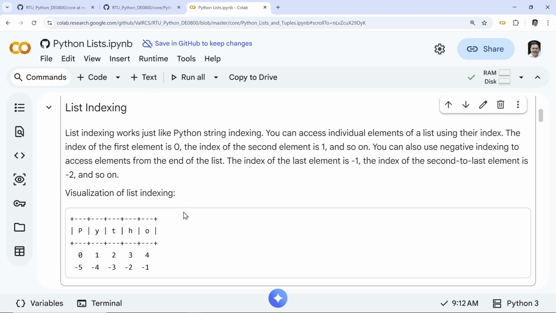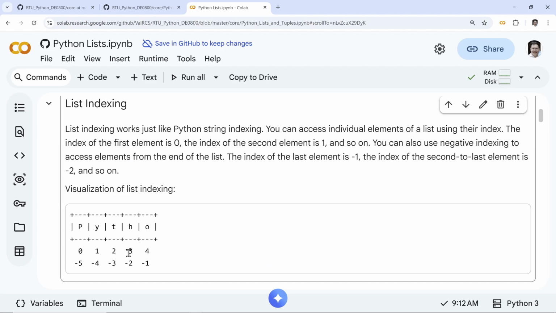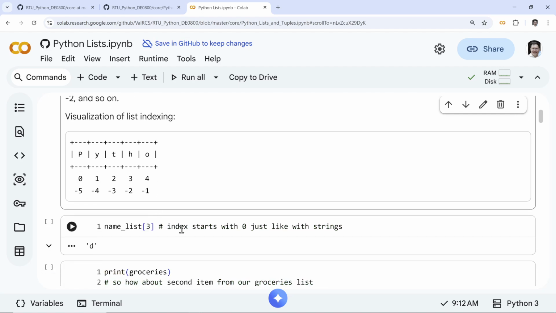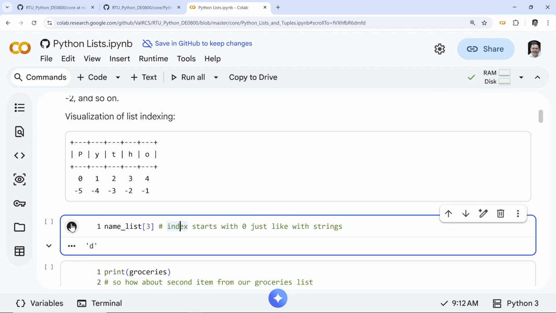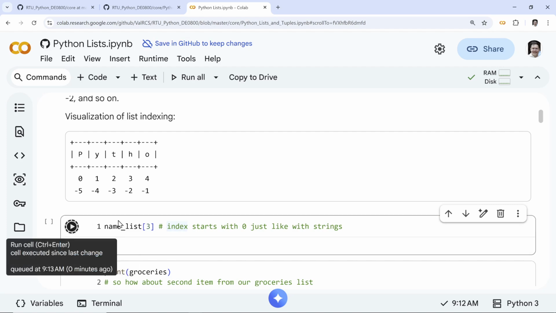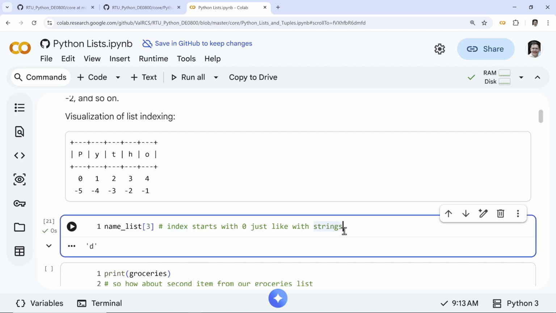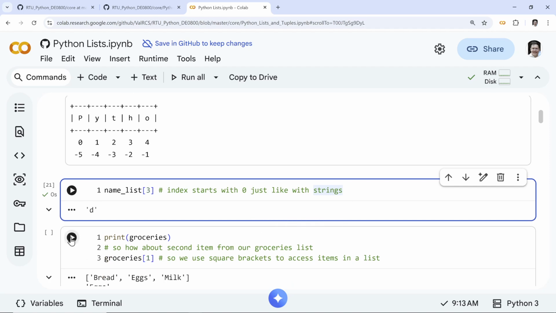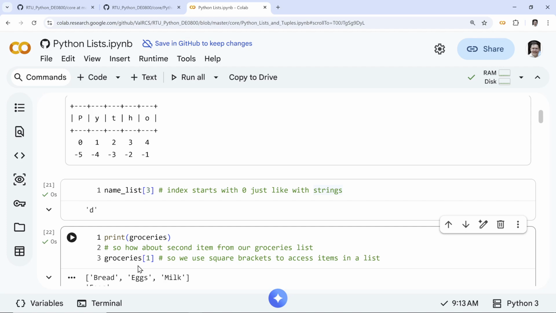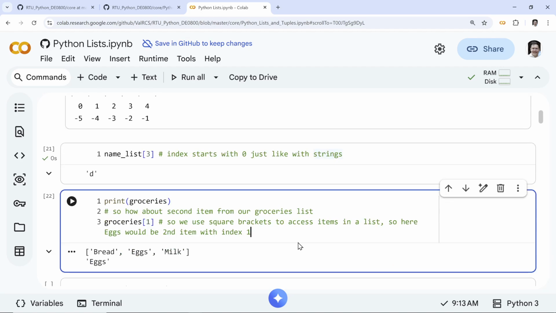So again, Python, right? 0, 1, 2, 3, 4, minus 1, 2, 3, 4. So individual letters, very similar to string indexing, basically the same thing. So my name is Valdis, right? V-A-L-D, so this is the fourth letter, the fourth character. So how about our groceries? Let's remind ourselves of the groceries. Let me get my second. So this is eggs, right? So here eggs could be second, index one. Indeed, we got eggs.